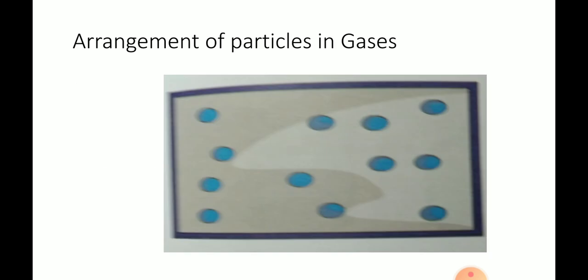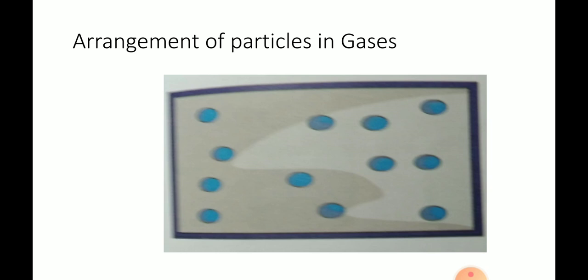Next, arrangement of particles in gases. In gases, the particles are very loosely packed. The particles have a lot of space in between. As a result, the particles constantly move freely. Hence, gases flow swiftly. So here from the picture we can understand that the particles are loosely packed and can move very freely.